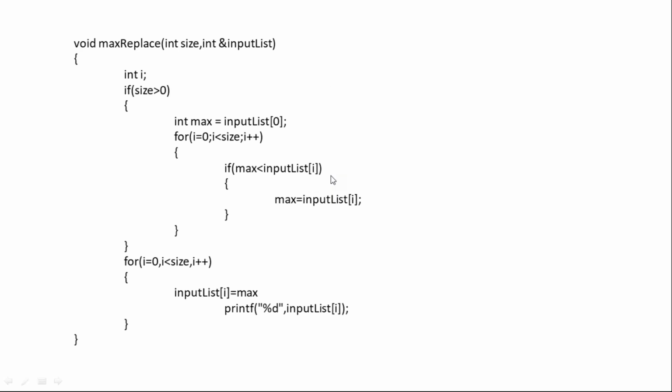Now tell me, where is the correction in this one? We are assuming the max element and we keep finding, right? Where is the correction? Anyone? I equal to 1. Okay, perfect. Good observation. See, this is the correction.